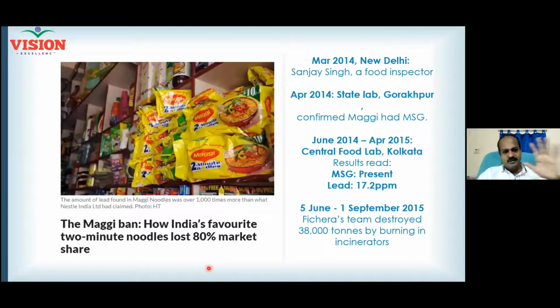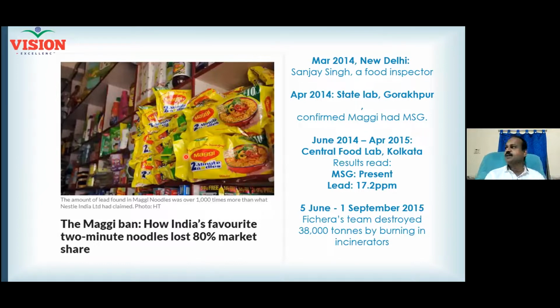Both of them are covered by food safety regulation, and monosodium glutamate should not be added, right? And you can see that is printed on the bag also. I think it says no MSG present. You can see no MSG present, but actually a food inspector called Sanjay Singh did a study and understood that MSG is present in all the Maggi packets.